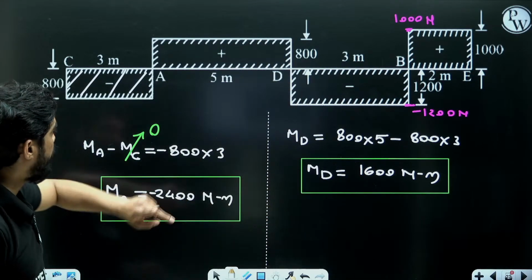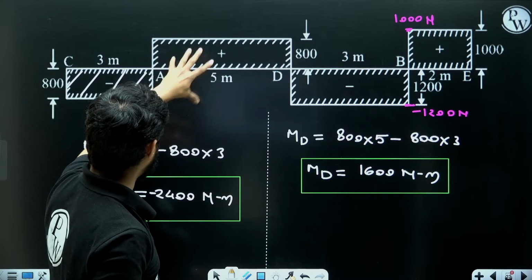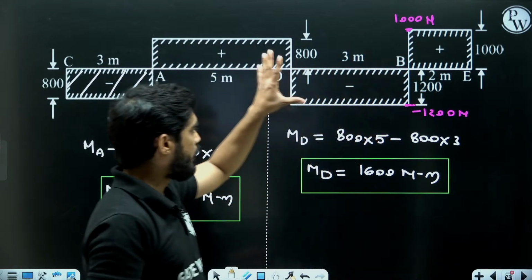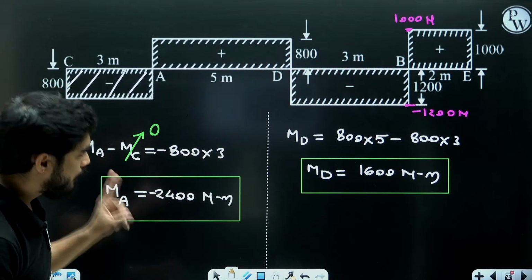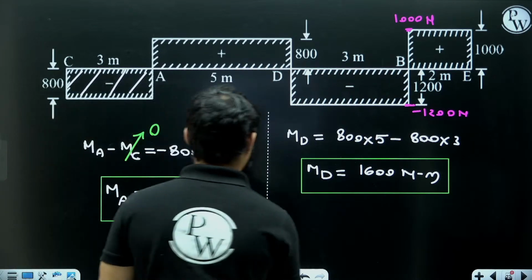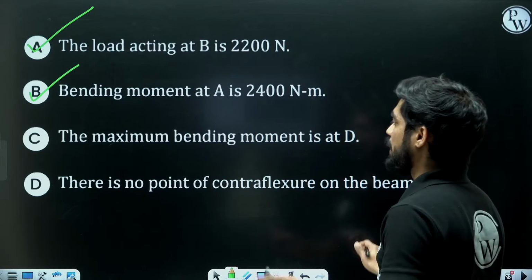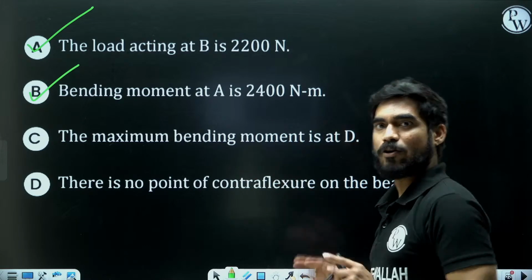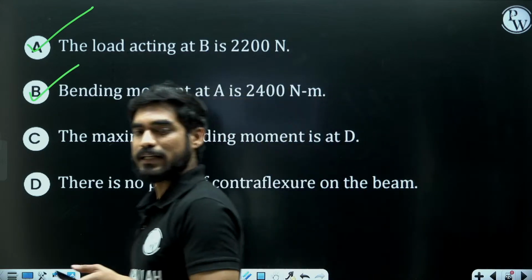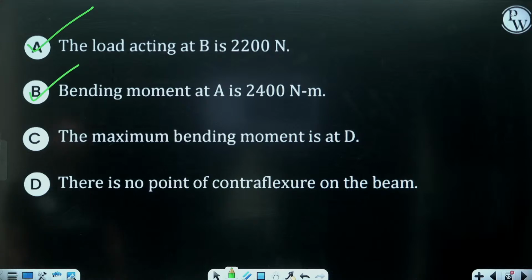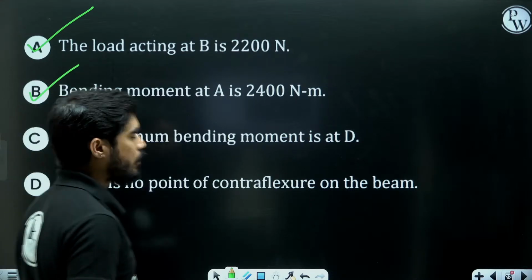One, it will change sign somewhere here. Another time it will change sign somewhere here. So beta, it is going to change sign 2 times. So there will be 2 points of contraflexure. So this statement is incorrect. So C and D are not correct. A and B are correct. I hope everyone is getting the answer. Right? A and B are correct. C and D are not correct.